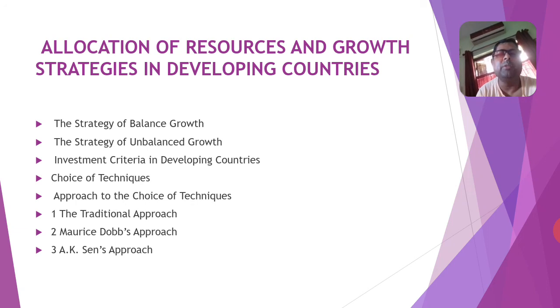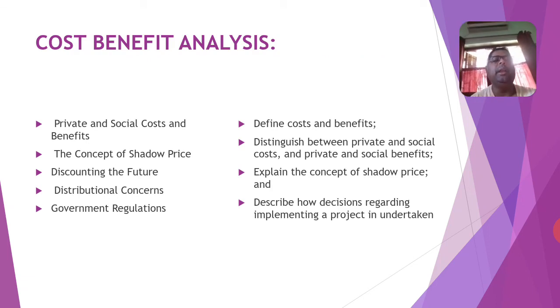That is the choice of technique problem, and there are some approaches to the choice of technique, that is the traditional approach, and Maurice Dobb's approach, and Sen's approach, and these are the important theories. Next unit is cost benefit analysis, that is private and social costs and benefits, and the concept of shadow price. So from this unit you have to distinguish between private and social costs and private and social benefits, and you have to explain the concept of shadow price, and you have to describe how a decision regarding implementing a project is undertaken.